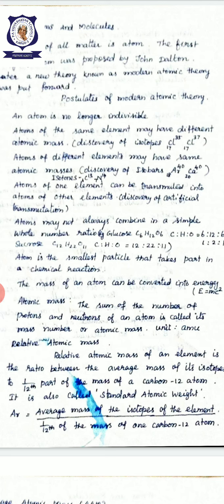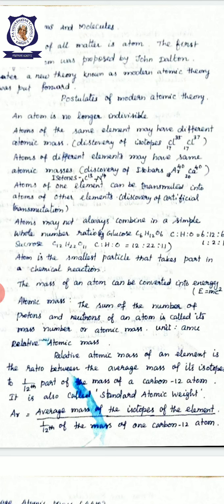The mass of an atom can be converted into energy with the help of Einstein's mass energy relation. We have already studied in nuclear physics how the mass of an atom can be converted to energy using the formula E = mc². Here the energy produced E equals the change in mass, that is the difference in mass, times c squared, where c is the velocity of light.